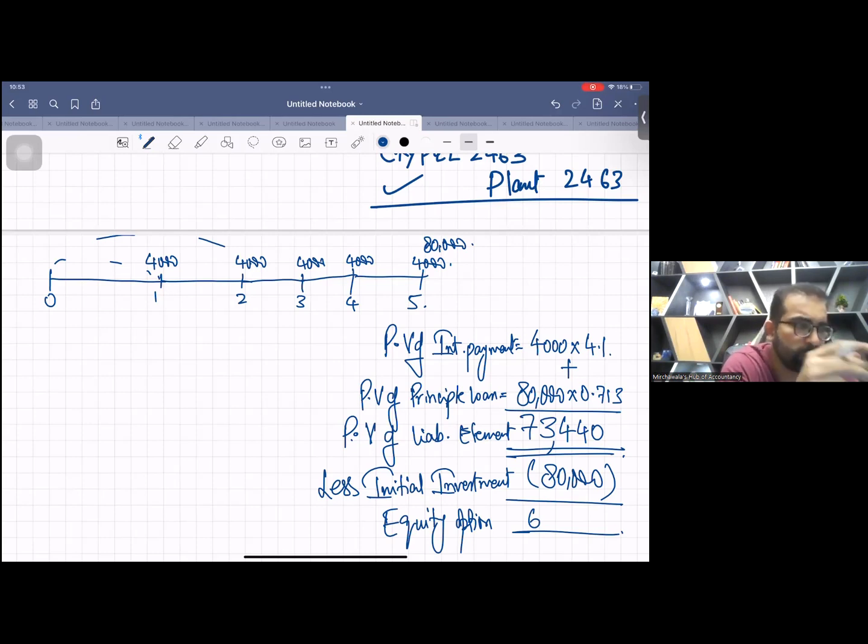$73,440. Minus 80,000. 6,560. Yes, this is the equity option. This is the equity. So now let's make the entries.